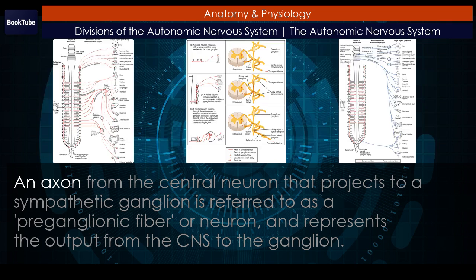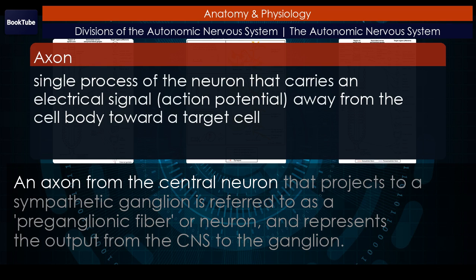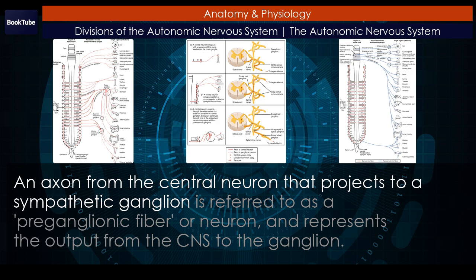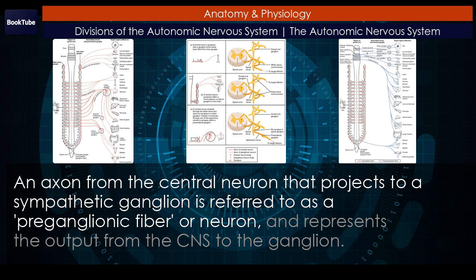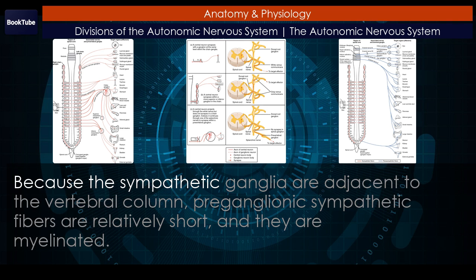An axon from the central neuron that projects to a sympathetic ganglion is referred to as a preganglionic fiber, or neuron, and represents the output from the CNS to the ganglion. Because the sympathetic ganglia are adjacent to the vertebral column, preganglionic sympathetic fibers are relatively short, and they are myelinated.